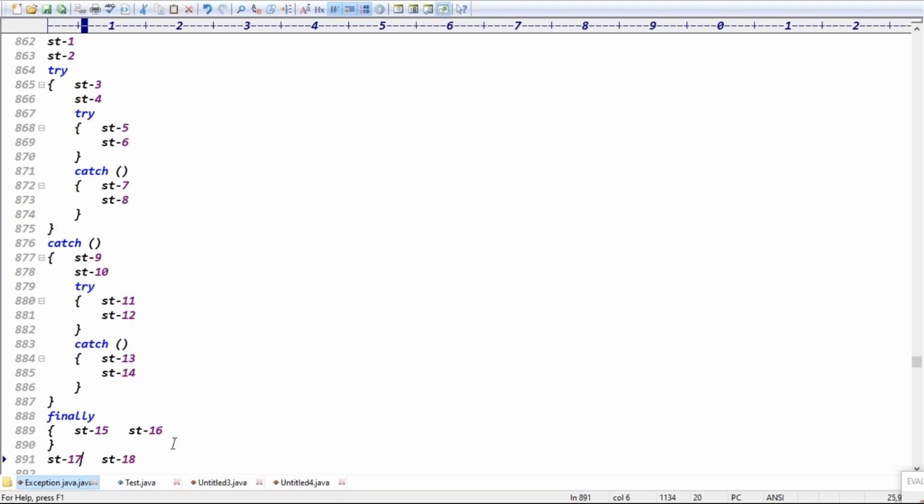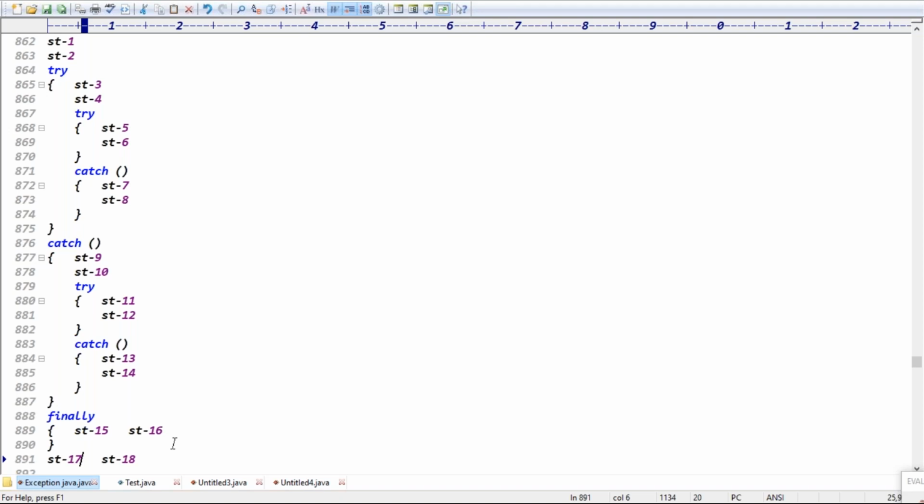Tell me the statements. 1, 2, 3, 4, 5, 6 automatically execute, right? Because the try block is automatically executed.